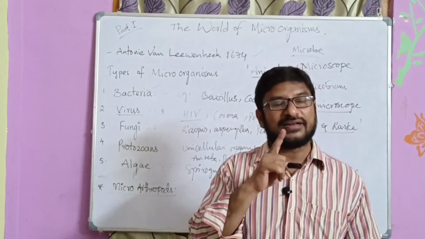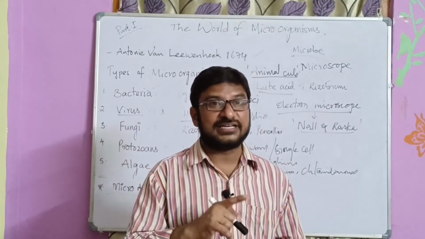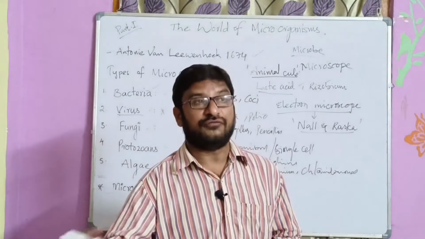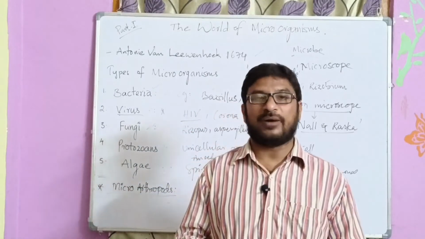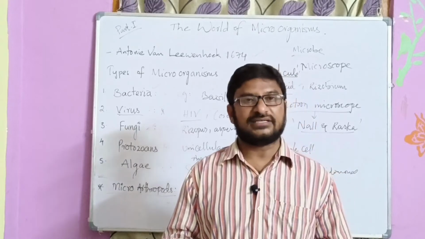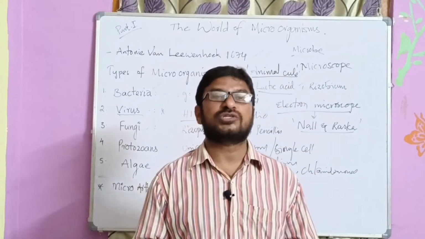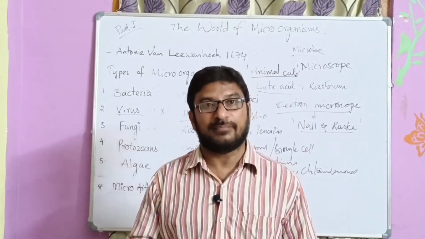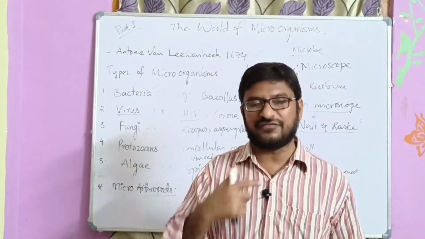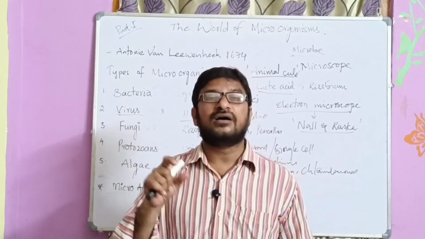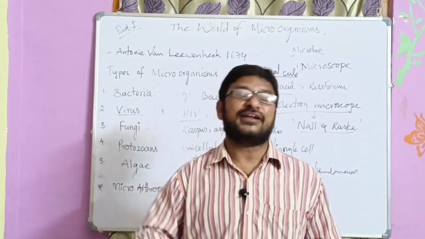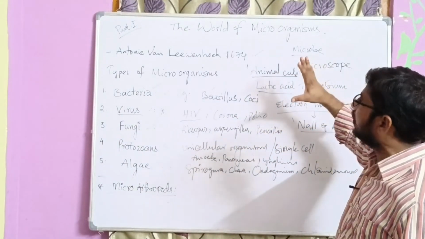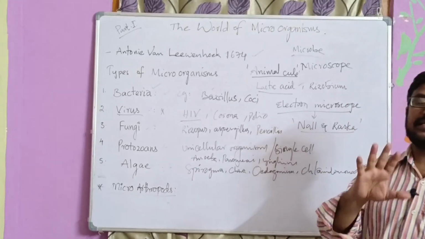Thiomargarita is one of the bacteria which can be visible to our unaided eye. We can see Thiomargarita namibiensis very clearly, right? It was found on the seashores of Namibia. So that is one important point regarding bacteria. Bacteria are usually not visible, but Thiomargarita namibiensis can be seen with our unaided eye. So I think, dear friends, this is the overall view of the world of microorganisms.